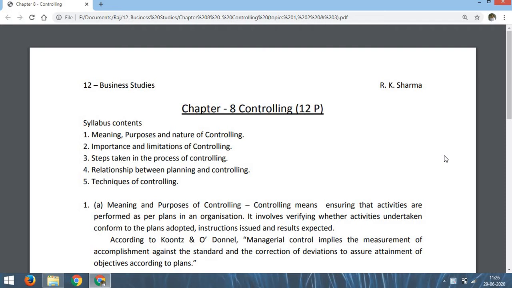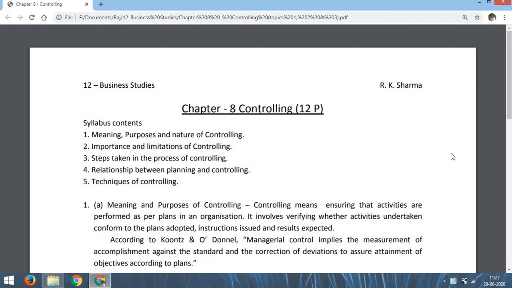you know that in management we have a total of 5 functions. Number 1 planning, number 2 organizing, number 3 staffing, number 4 directing, and number 5 is controlling. So these 5 functions of management are explained in 5 chapters starting from chapter 4.